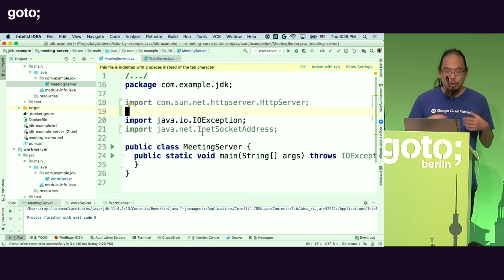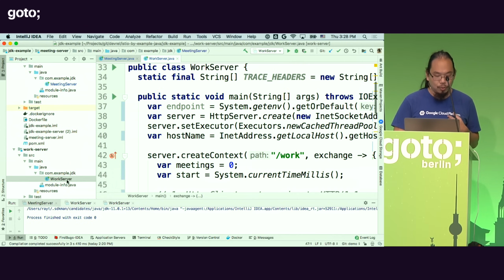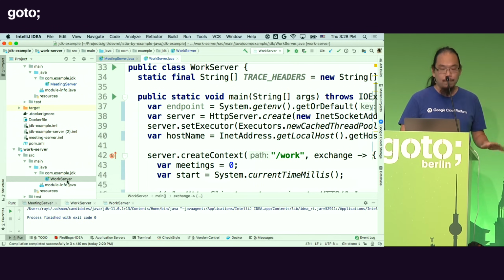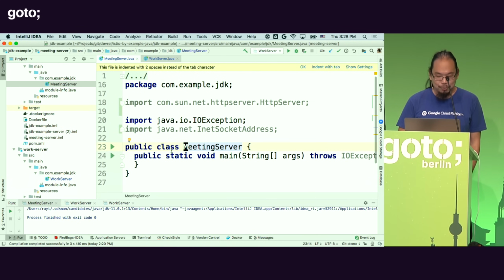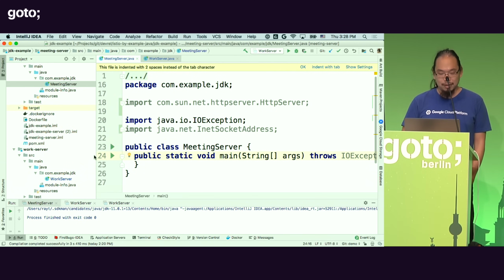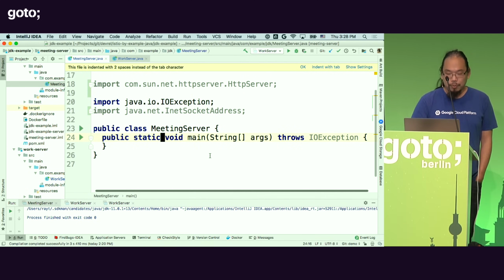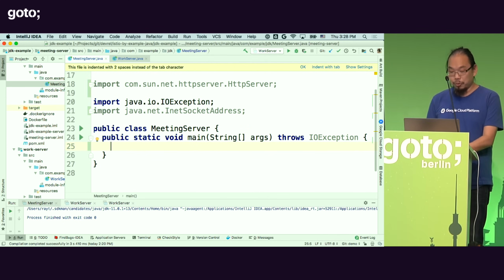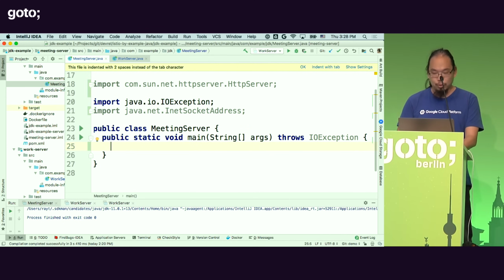And then I'm thinking about writing two services. So I thought, maybe I can write a work service. So I'm going to have a work server. And then I think about, what is work? Work could just be a series of meaningless meetings every day. And so for that reason, I'm going to write a meeting service as well. So what we're going to write is a work server that will call the meeting server a couple of times. Now, I'm going to use the most basic stuff here that you should probably never use. I'm going to use the Sun HTTP server in the JDK, which probably is not production ready, so don't use it if you want to try this out. Use some other server if you want, but this is pretty easy to do.